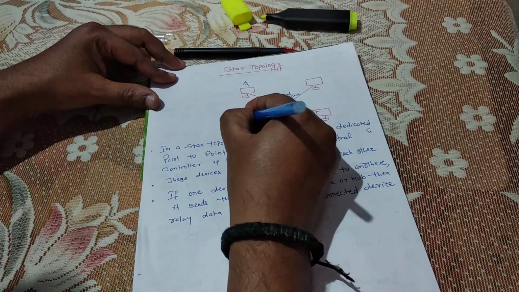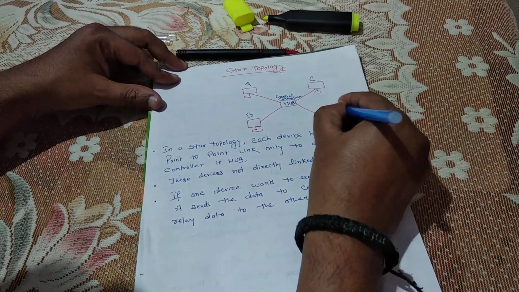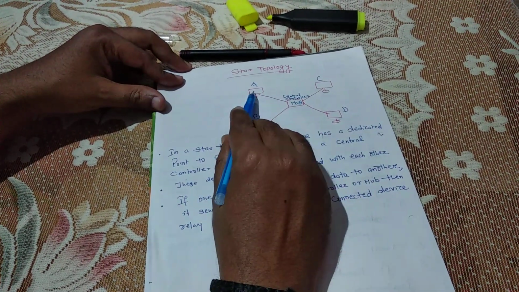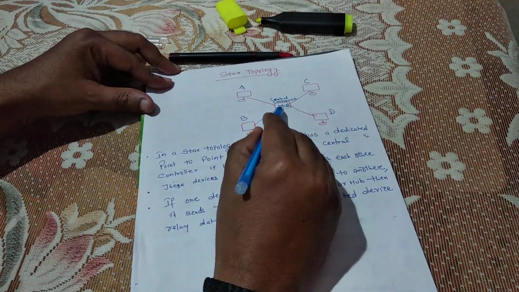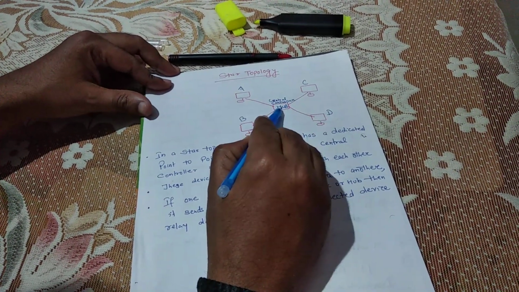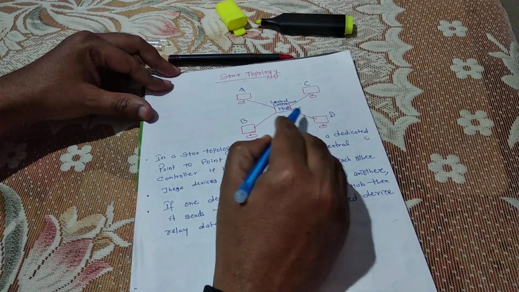See systems A, B, C, D. If A sends some data to D, first it sends the data to the central controller, and through this central controller the data relays to the next recipient D.